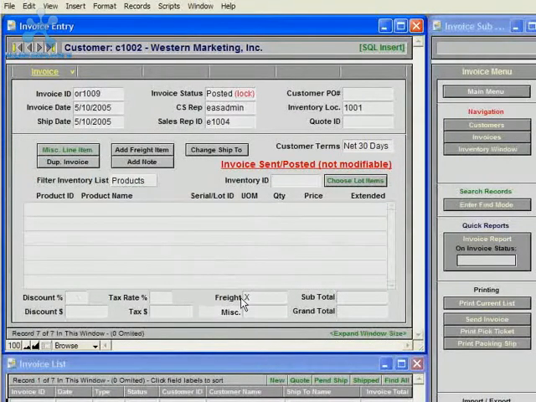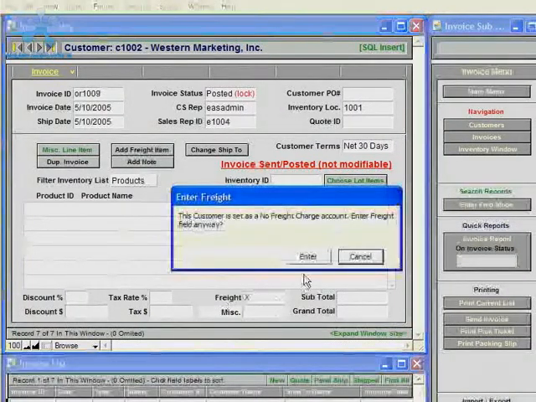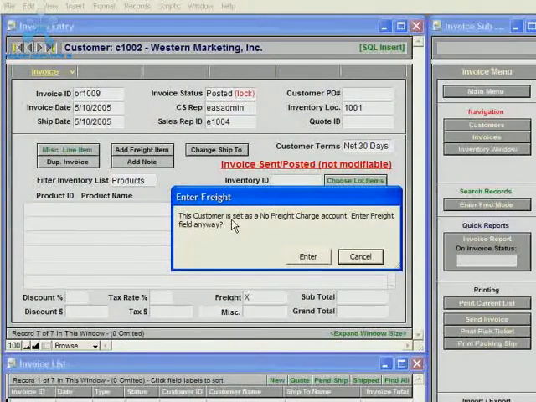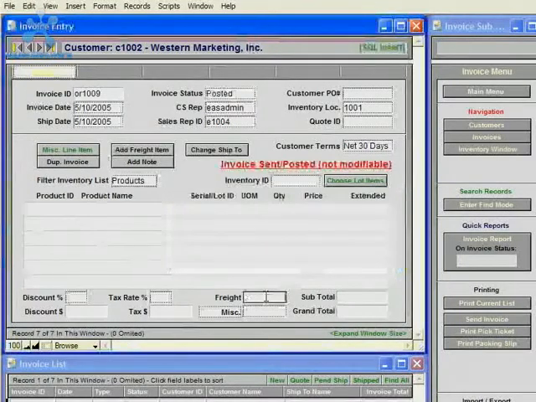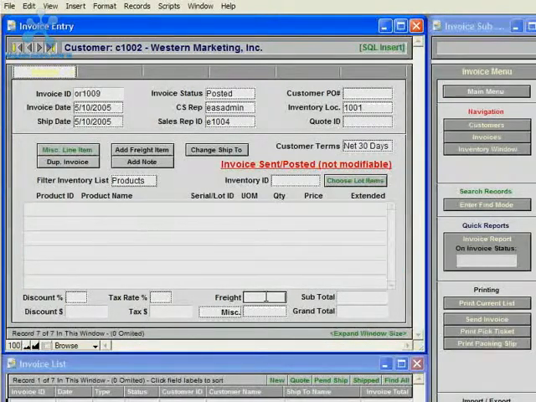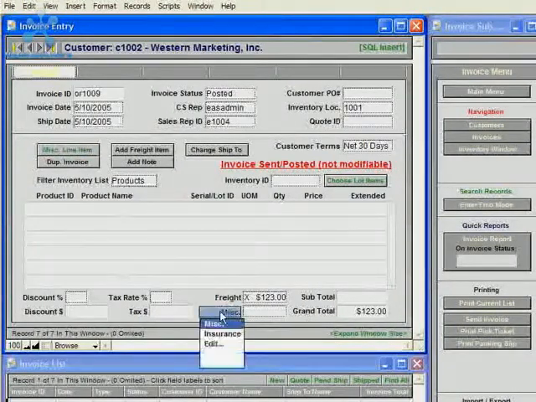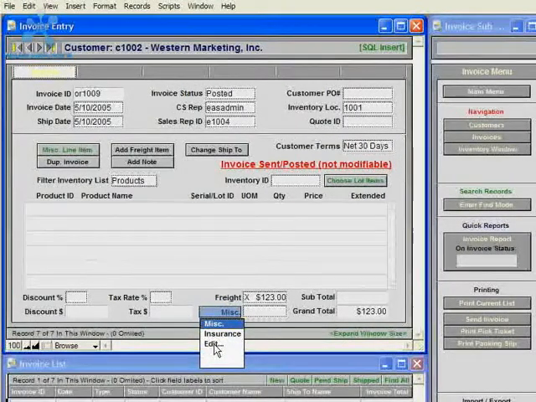And then this X on the freight cost means that the customer is set as a no freight charge account, but you could enter freight anyway to override that. It's a special circumstance, and I'll just put in $123, and then you can put in a miscellaneous charge, and then actually the miscellaneous charge you can change to read on the invoice as a different heading next to the miscellaneous charge.